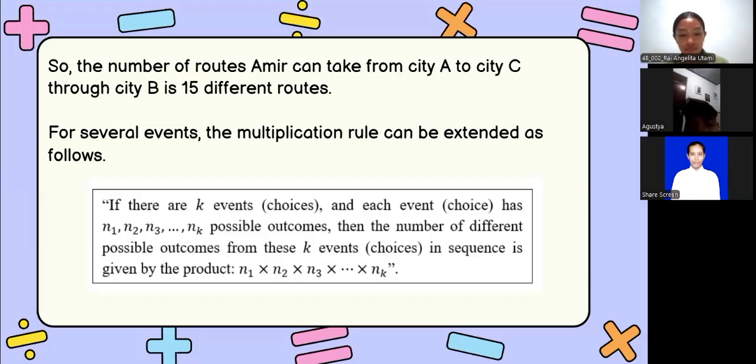I understand now. As long as the choices are in a sequence, we multiply all the possibilities together.